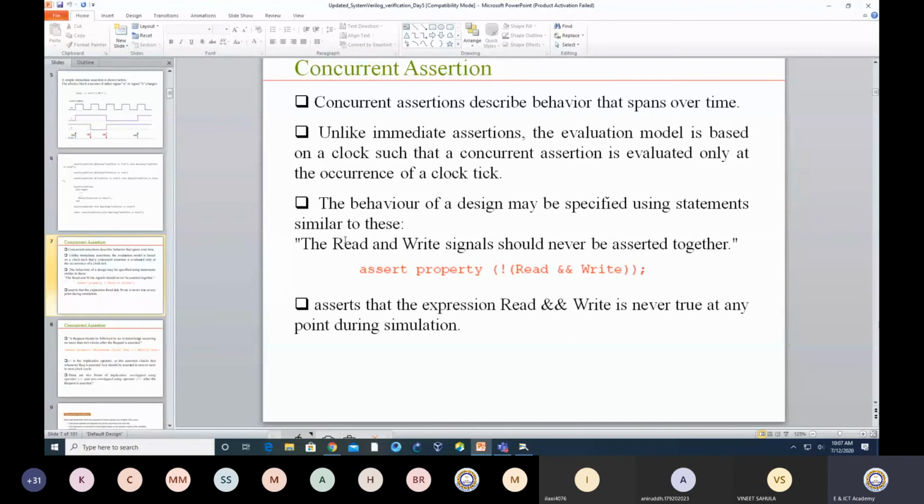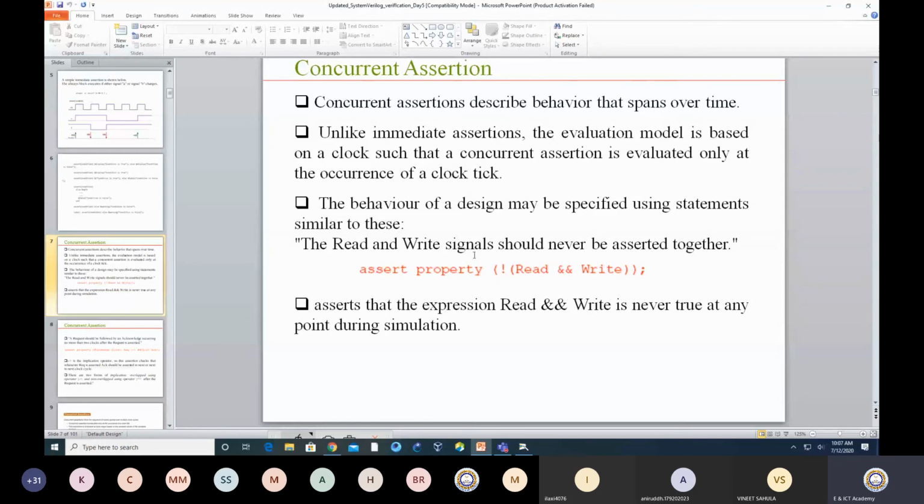One condition is that read and write signals should not be asserted together. In a memory, we consider that at a time we can either read from the memory or write into the memory, so it should not happen that read and write occur simultaneously. For that we write assert, which is a keyword, property, also a keyword, and in brackets, what is being written is that read and write exist together.